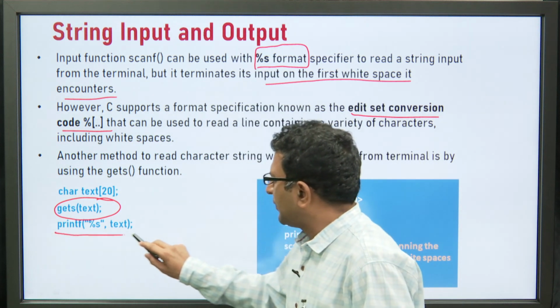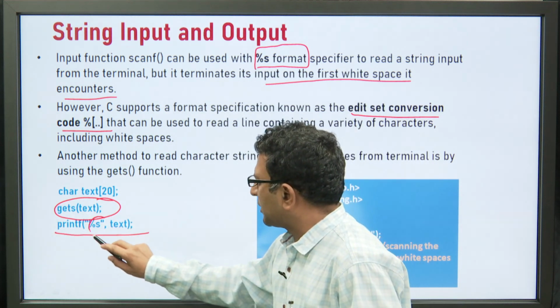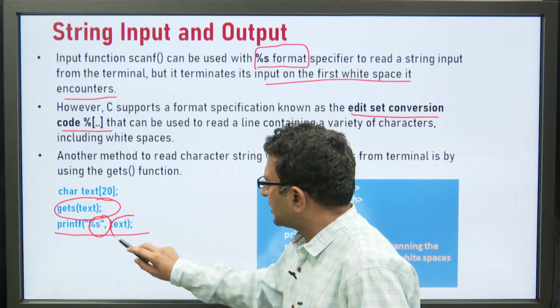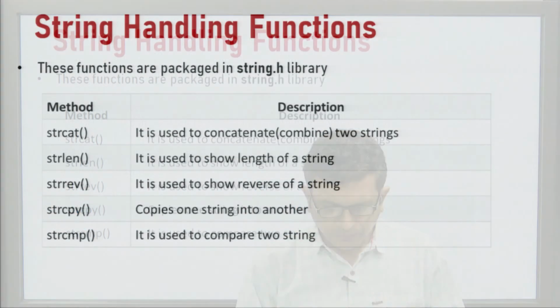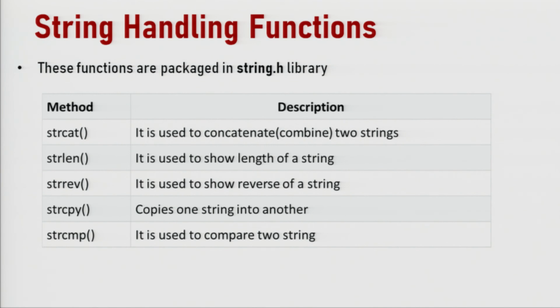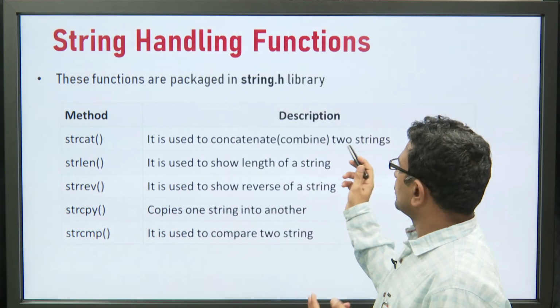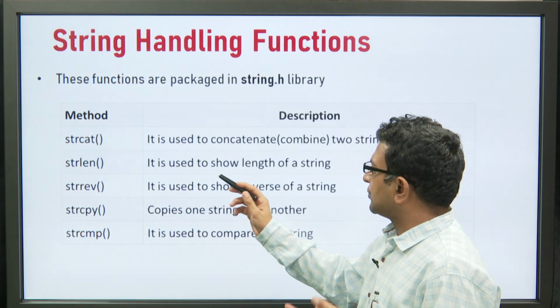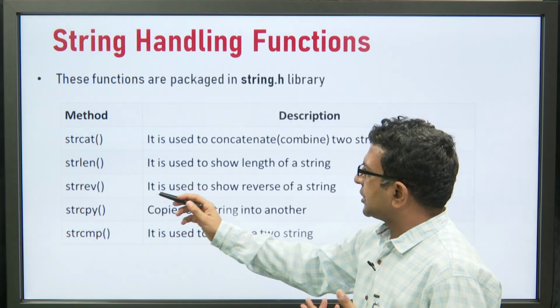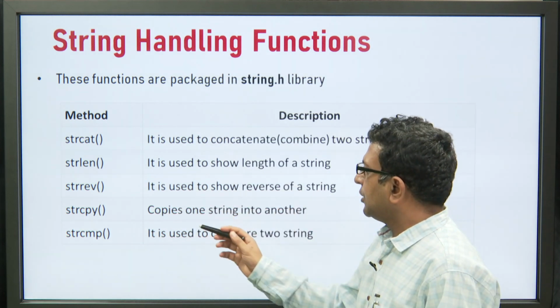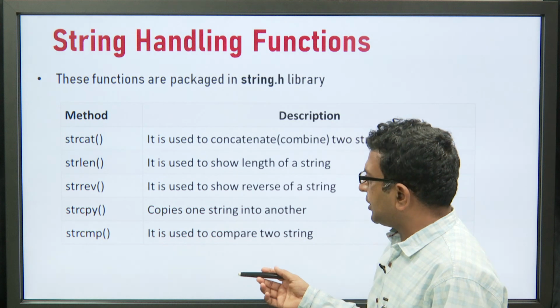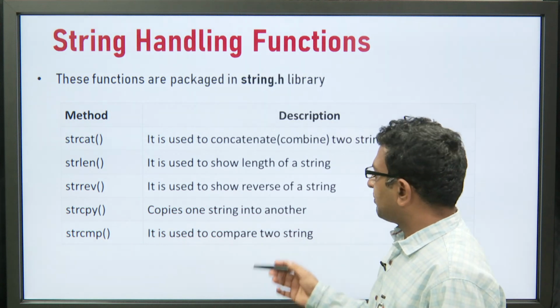This is how we can perform the output operation using the printf function. Just see here, we call the function printf, then the format specifier %s, and then the array of characters, whose name is text over here. Then the string handling functions: strcat to concatenate two strings, strlen to find the length of a string, strrev to reverse a string, strcpy to make a duplicate copy of a string, and strcmp to compare two strings.